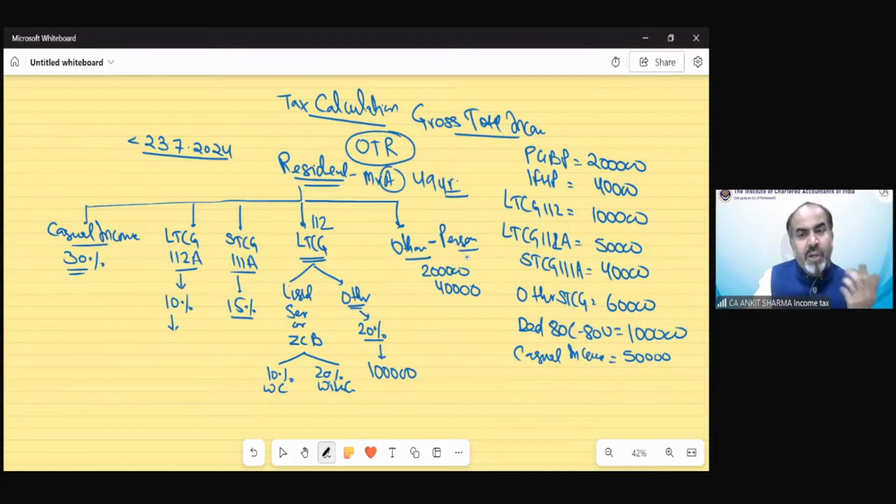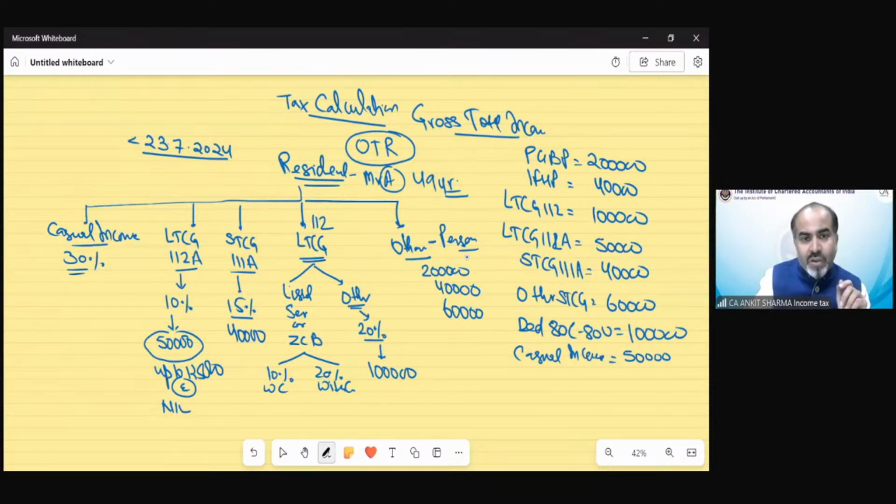Might be only 112 or only 112A. So 112A is 50,000, up to 1,25,000 it is exempted. So this value would be nil. There would not be any income in this 112A part. Then short-term capital gain 111A is 40,000. Other short-term gain would be part of my normal income.